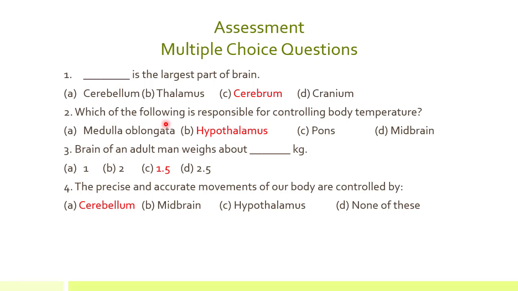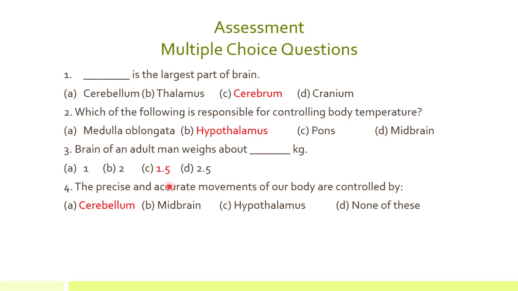Number 2, which of the following is responsible for controlling body temperature? The options are medulla oblongata, hypothalamus, pons or midbrain. The correct option is hypothalamus. Number 3, brain of an adult man weighs about dash kg. The options are 1, 1.5 kg or 2.5 kg. The correct option is 1.5 kg.